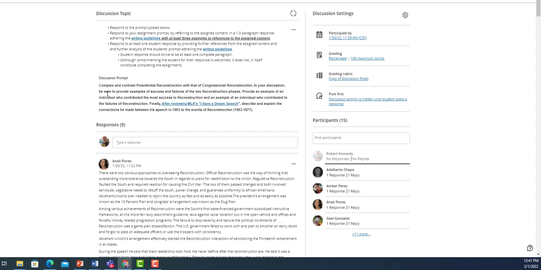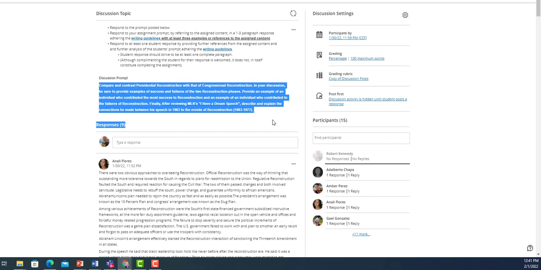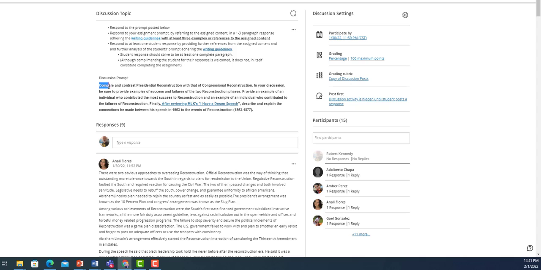So the discussion post. Now, what you want to be real clear on is you've got to respond to the entire prompt, right? So compare and contrast presidential reconstruction with that of congressional reconstruction. So that's the first thing you want to do here. Now in doing that, for something like this, you want to identify specific policies. So presidential reconstruction, you want to talk about the 10% plan and Johnson's reconstruction plan in detail.